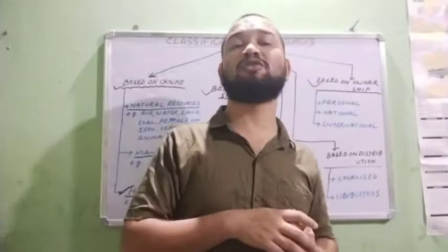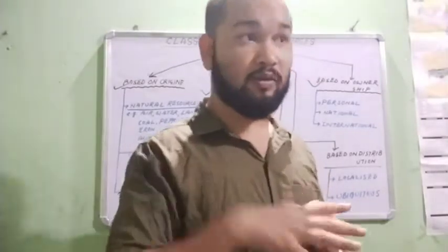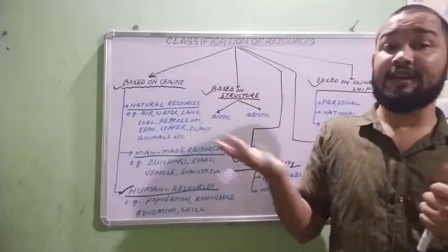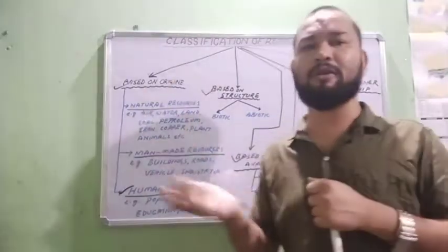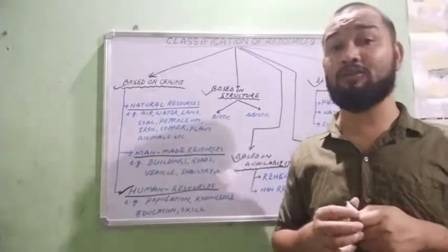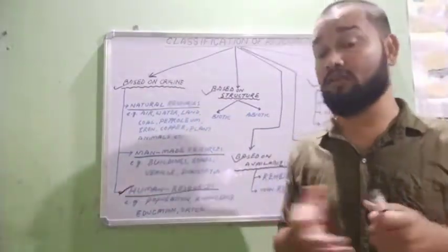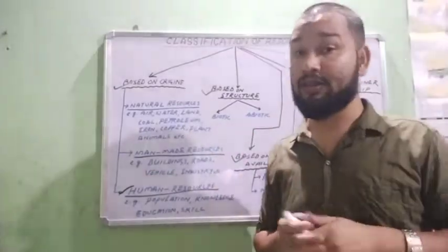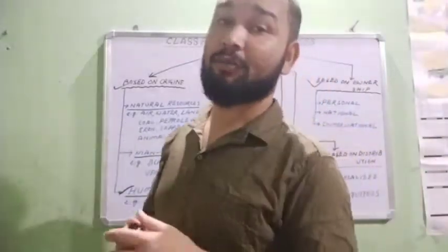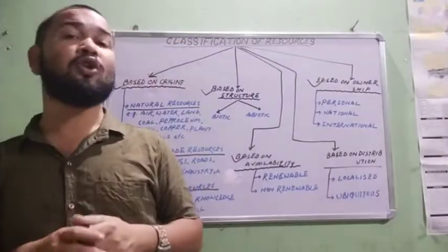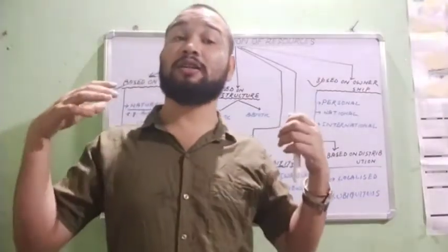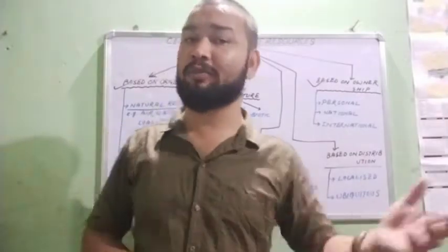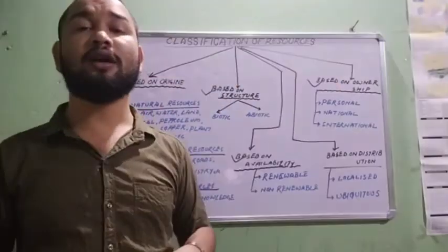Sea and ocean is not a personal property or national property. It is an international property. Like the Pacific Ocean, I cannot say the Pacific Ocean is Indian property. It is international property. Any kind of ship can go across the Pacific Ocean. The ownership of the Pacific Ocean is the whole globe.